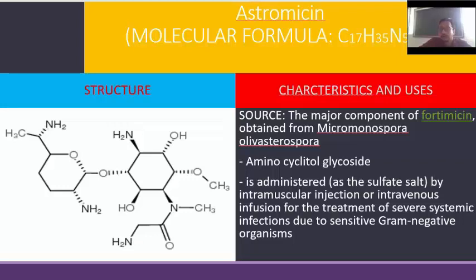The characteristics are: it is obtained from Micromonospora olivasterospora. It is an aminocyclitol glycoside containing antibiotic. It is administered in sulfate salt form and also given by intramuscular injection and intravenous infusion. It is used in severe systemic infection due to sensitive gram-negative organisms.